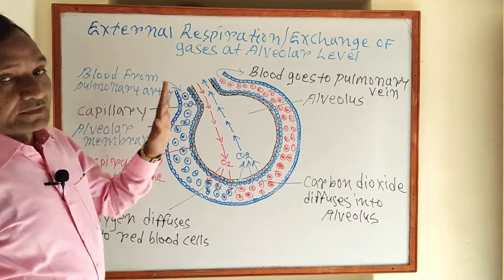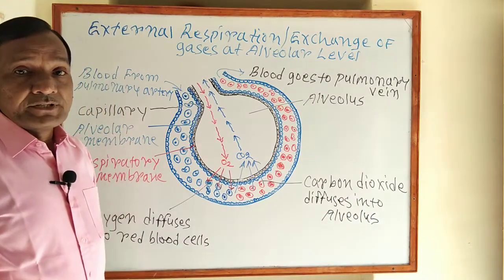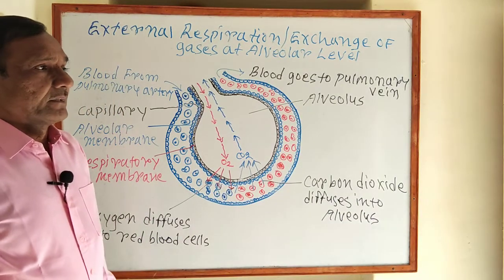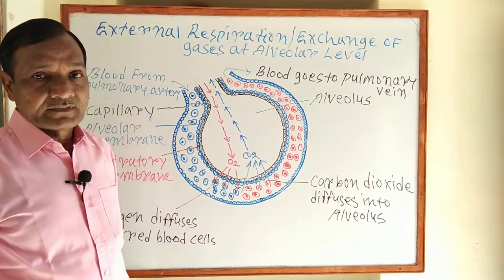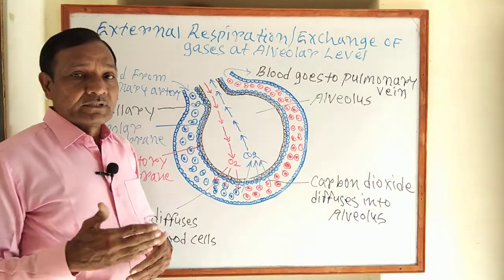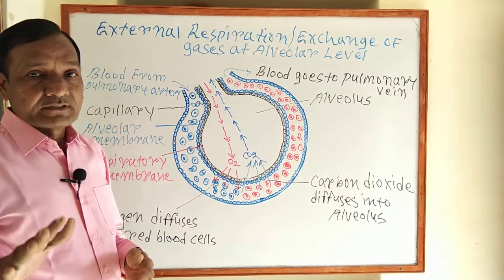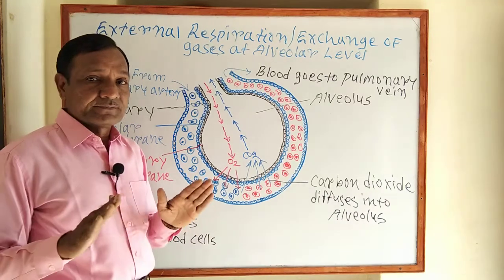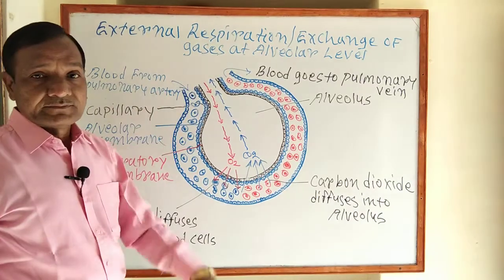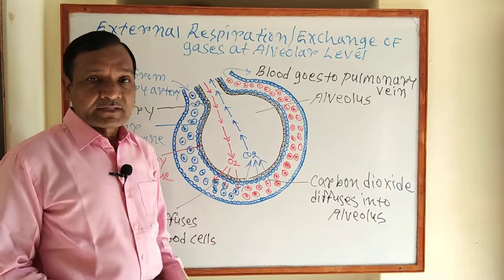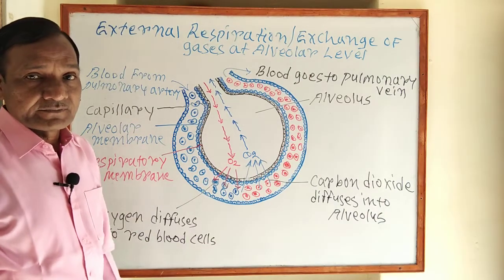Yesterday we studied breathing, the first step of the mechanism of respiration. As you know, respiration involves four steps: breathing, external respiration, internal respiration, and cellular respiration.